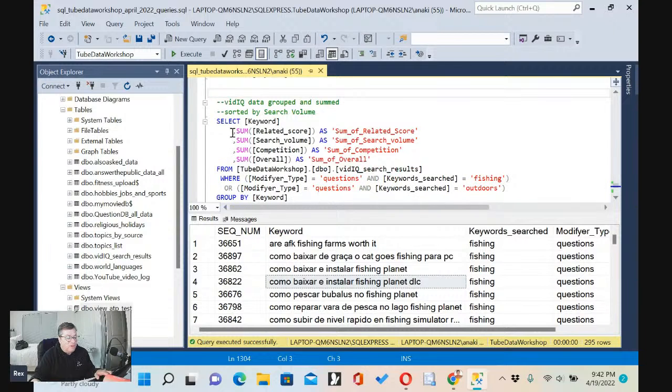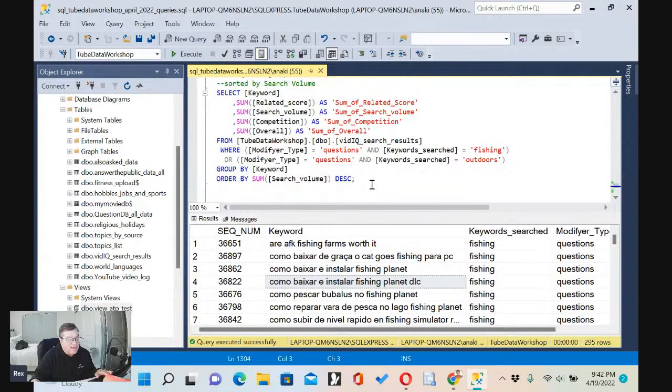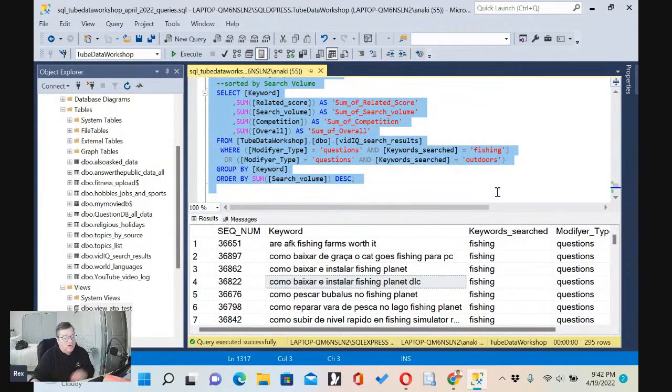Now you're saying, well, we're also getting this data from vidIQ: the related score, search volume, competition, and overall. So you're saying, you know what? Let's use the data from vidIQ, which we don't have on Answer the Public. Can we find out which one of these keywords are the ones that people search for the most?